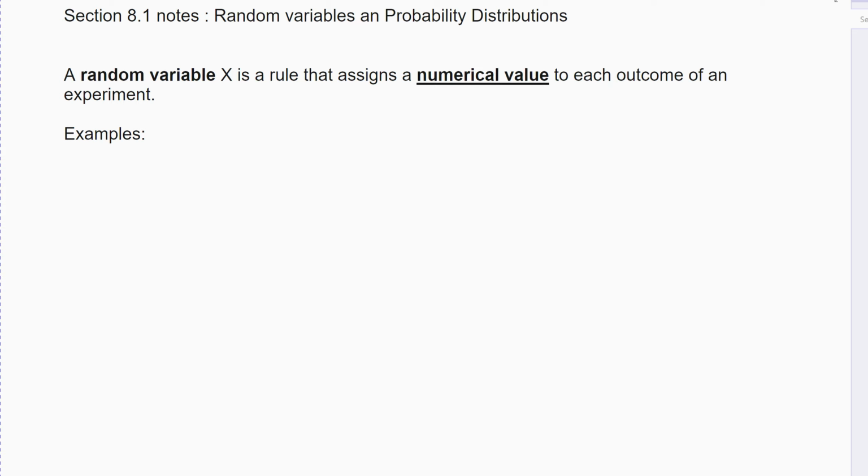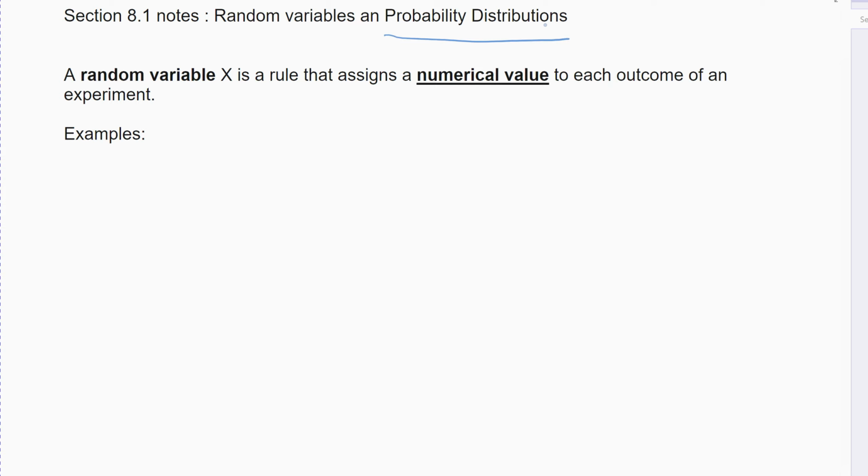Same thing with chapter 8. When we do statistics, things need to be done randomly, so there's no bias in the statistics. So random variables and probability distributions, which again, we've already talked about probability distributions in chapter 7. Remember, I hinted in chapter 7, we did it really early in 7.2. I hinted that we're going to do them here, but we'll deal more with probability distributions in chapter 8. And we will. We're going to do a lot with distributions here in chapter 8.